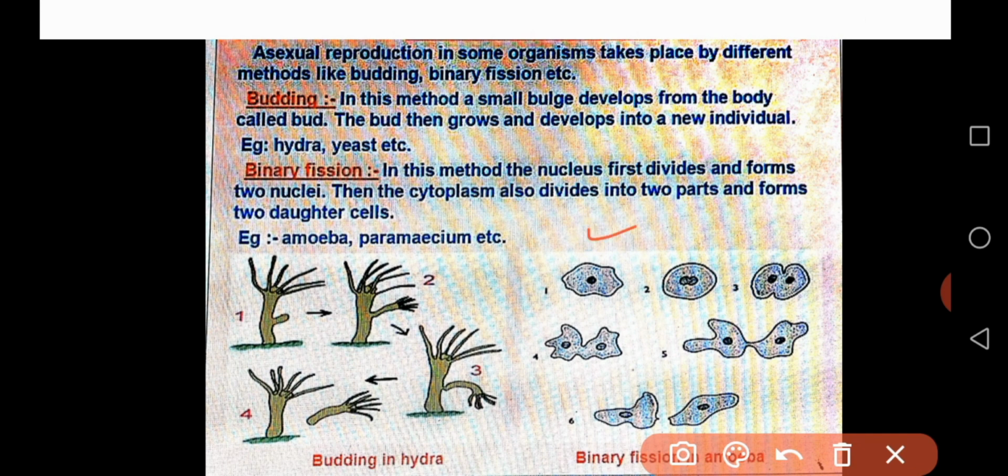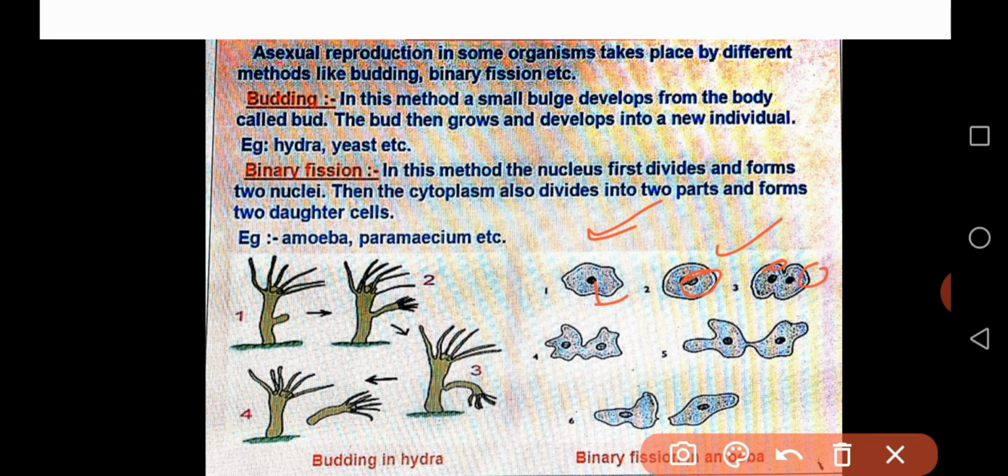In this method, the nucleus first divides. In the picture, inside the amoeba the nucleus is dividing and forms two nuclei. See, this is one nucleus, this is another nucleus.